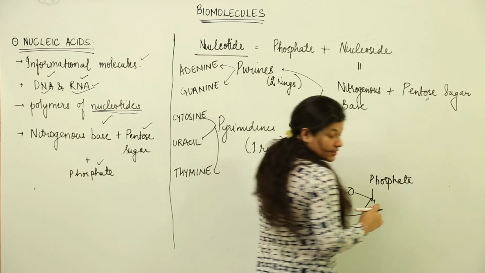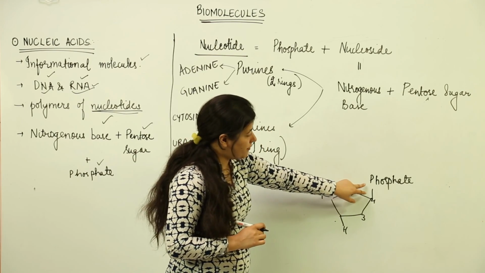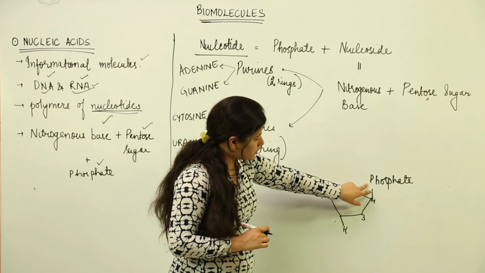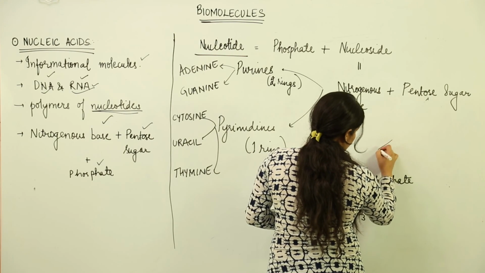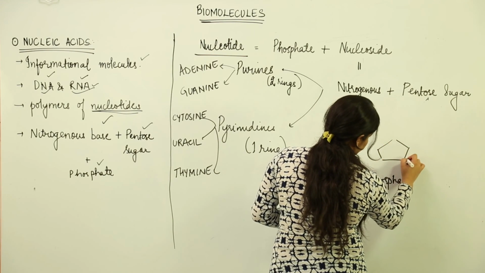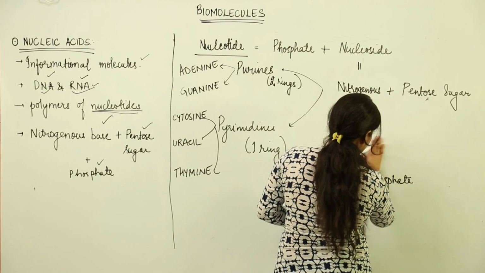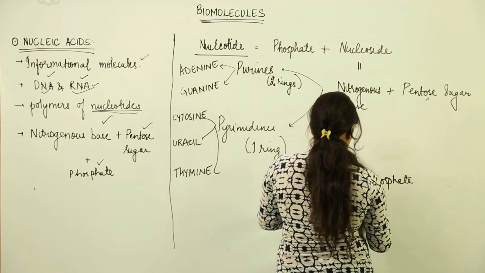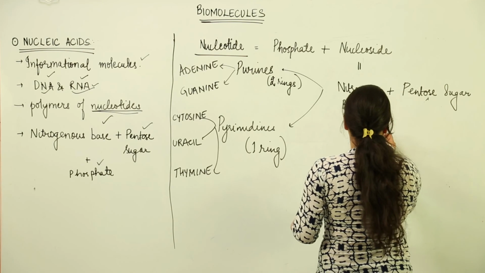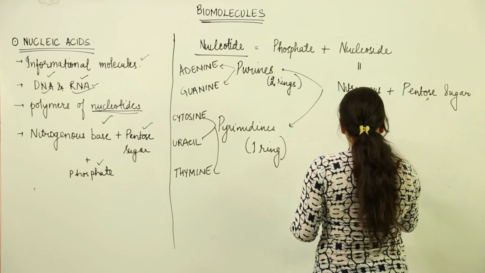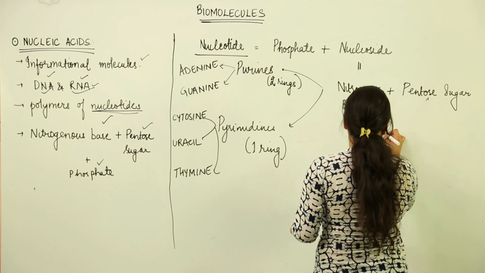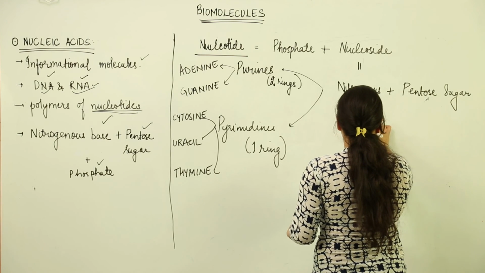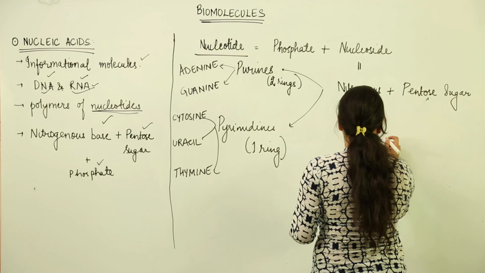Alright, PO4 3 negative would come and join over here, this phosphate group, and it would combine further with the phosphate would combine with the 3rd carbon again of the particular sugar.